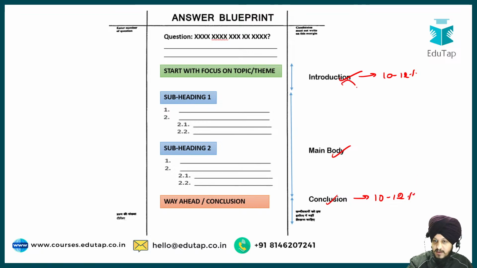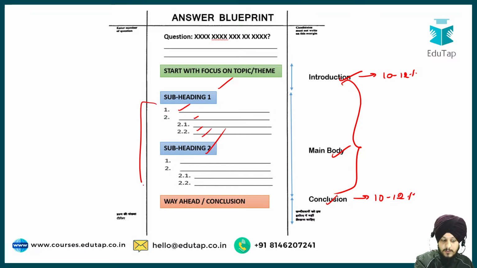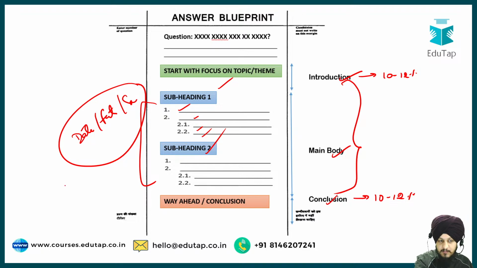Rest of the word limit you will be applying on the body part, where you will divide your body into different headings and subheadings. Under the subheadings, you are going to write your different points like this. And you will try to substantiate these points with the help of either data, facts, or examples. So I hope it is pretty much clear to you.